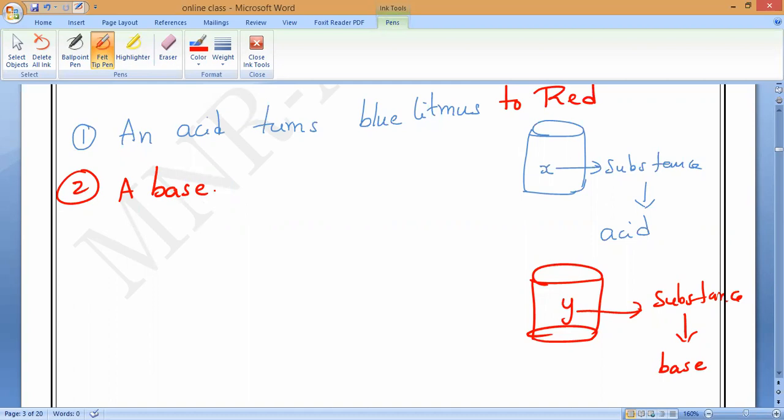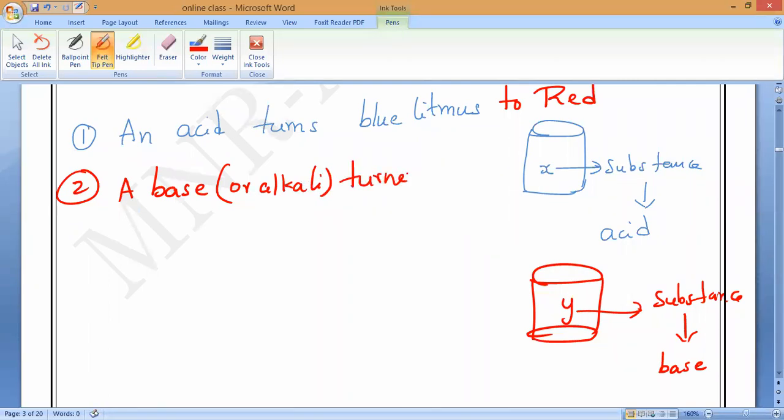A base we can also call by some other name. I have taught you in the first chapter, and even in lower classes you will study it. When a base is dissolved in water, we call it an alkali. You remember? Remember, all the alkalis are bases, but all the bases are not alkalis, because some bases will dissolve in water and form an aqueous solution. That is what we call an alkali.